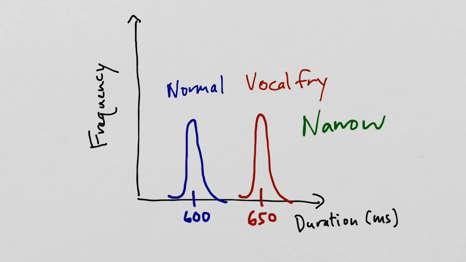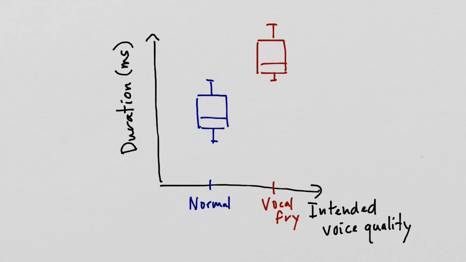So the same kind of reasoning comes into play when we're looking at box plots. So remember with box plots, here if I have the normal voice stimuli and then here's a box plot of durations, remember that this is showing the distribution of durations in a normal voice stimuli, where this is the 25th percentile, this line is the median, this is the 75th percentile. And same thing for the vocal fry, we have a box plot here.